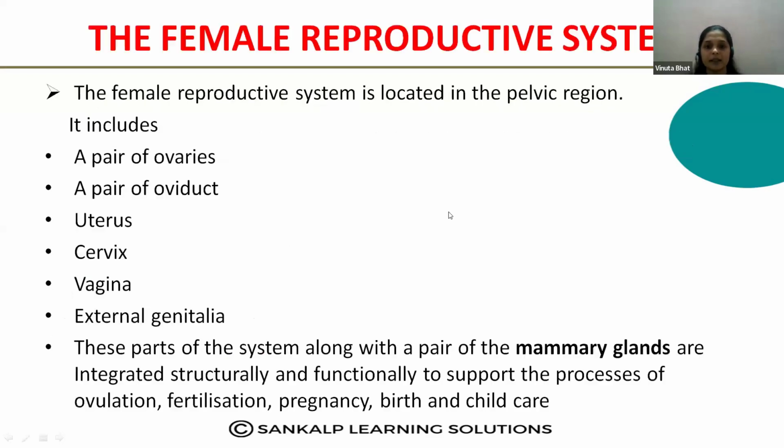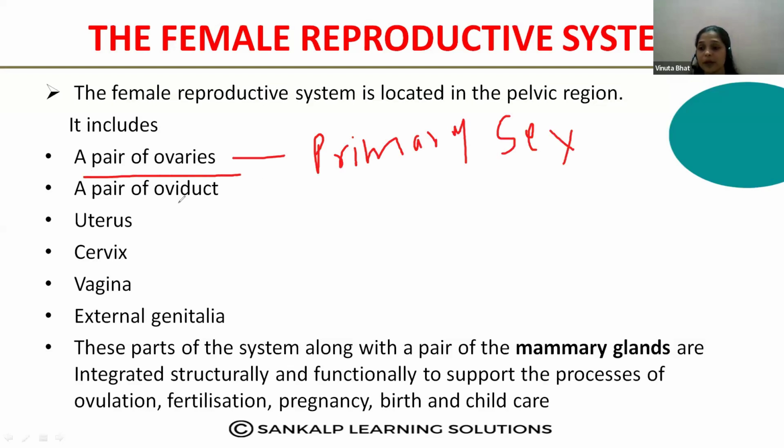Okay. Then, let us move on to the next topic, the female reproductive system. Yes, the male and female reproductive systems are different, right? Here, the female reproductive system also contains the primary sex organ and accessory ducts. The primary sex organ is a pair of ovaries. The accessory ducts are the oviduct, uterus, cervix, and vagina, and the external genitalia. So these are present in the female reproductive system.